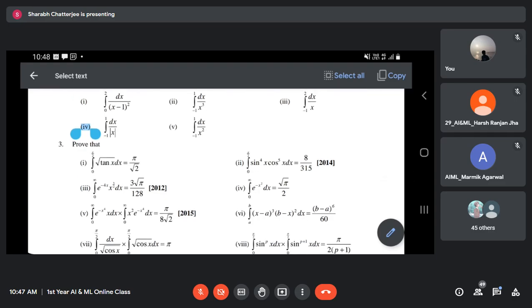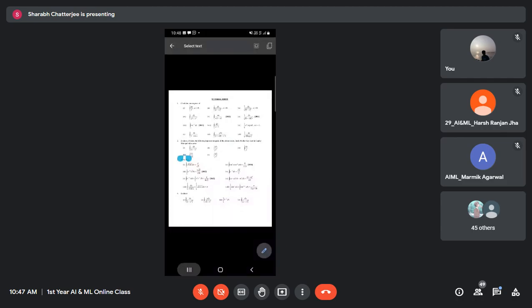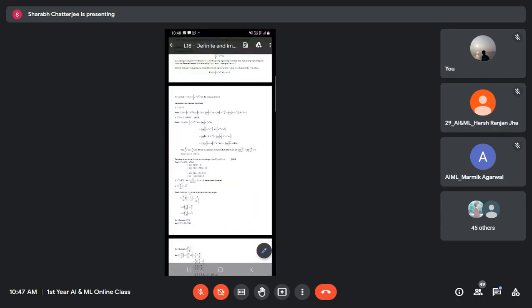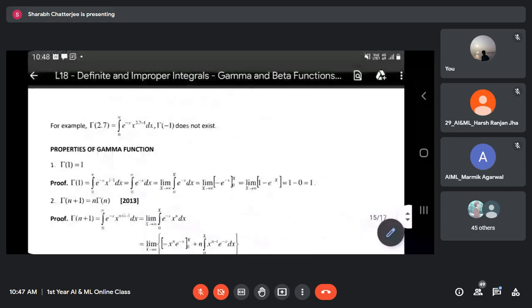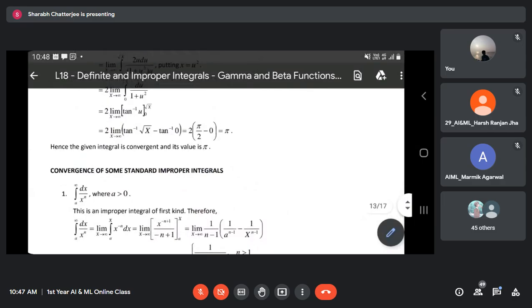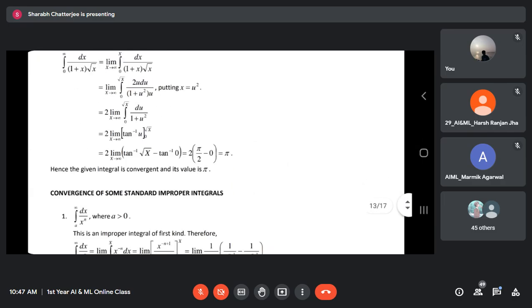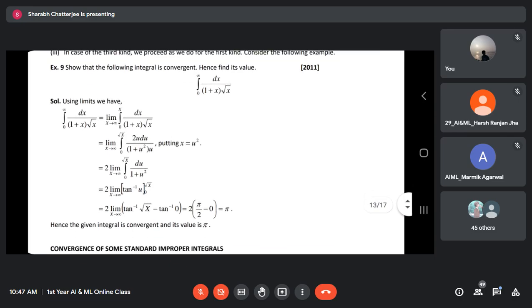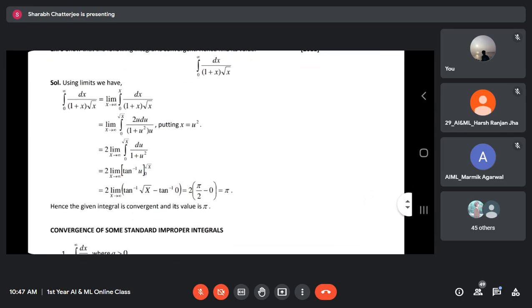Anyway, chalo. So this is all about the improper and definite part. Let us now move on to the next part. It is beta gamma function. We are going to do two special kinds of. Oh no! Wait. Still, this is remaining. Convergence of. Yeah, this one we did. Pi is the answer.